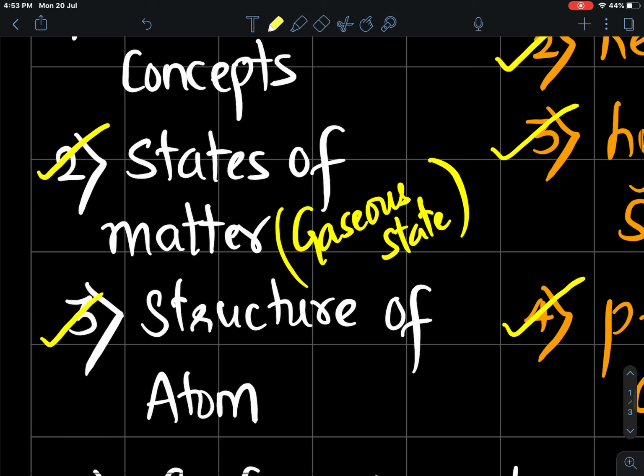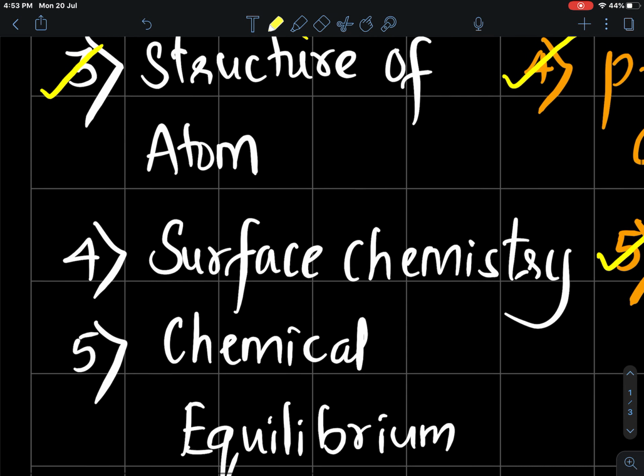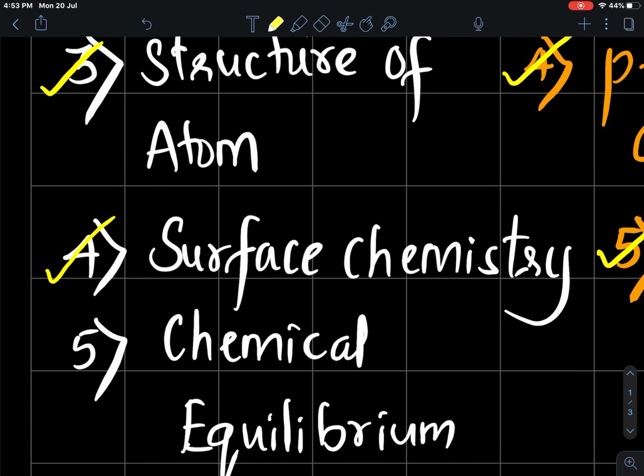Structure of atom, where you learn about Bohr's theory, quantum numbers, electronic configuration, and so on. Surface chemistry, where more emphasis will be given to adsorption and adsorption related phenomena. And one unique and new chapter altogether, chemical equilibrium.